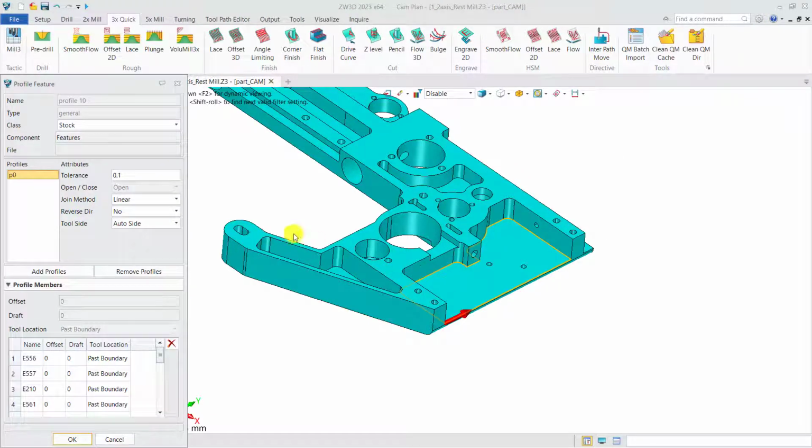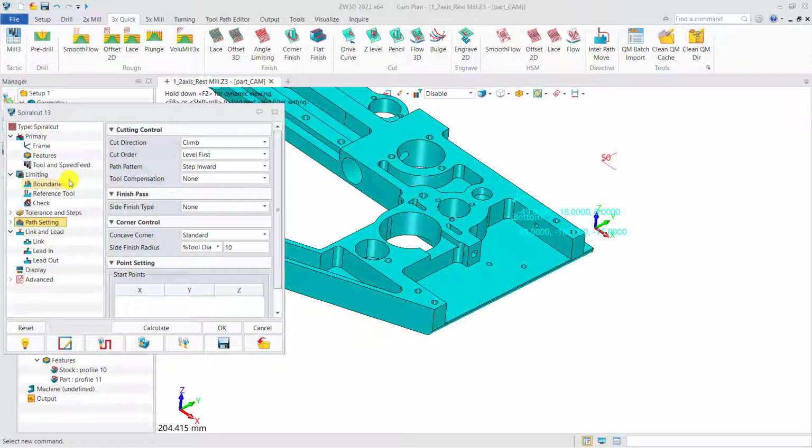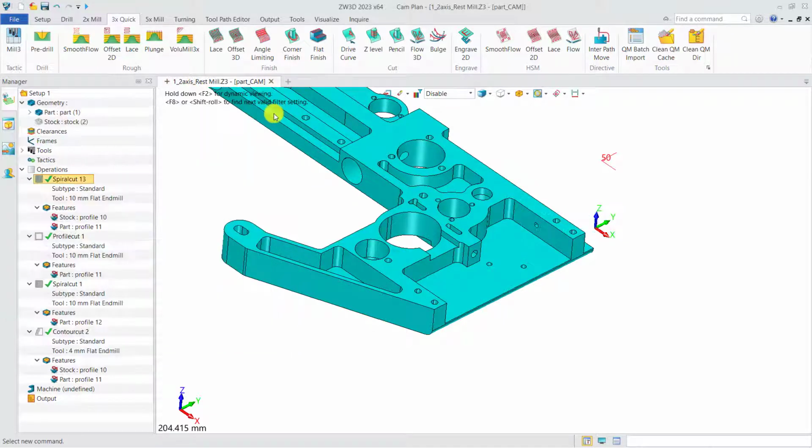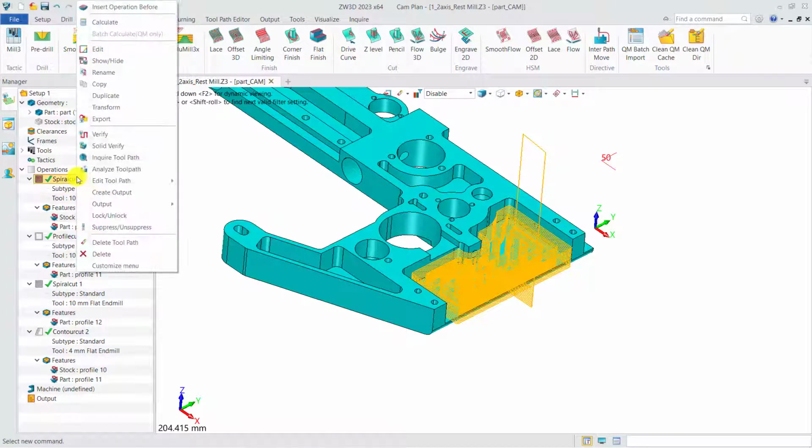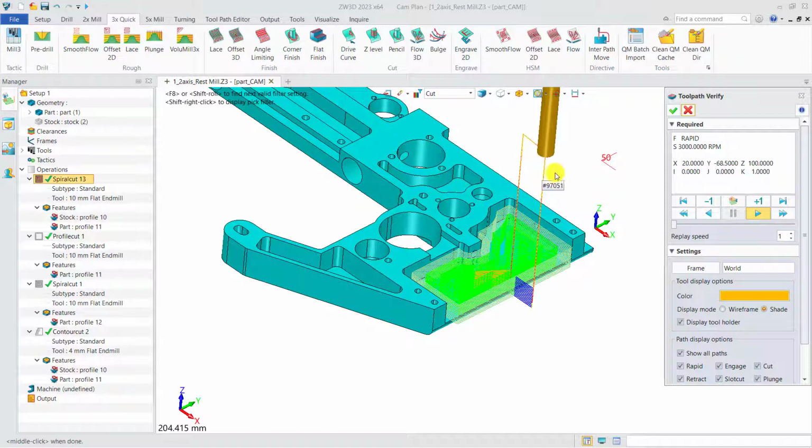Just specify a profile which class is stock and the tool can pass. Then, specify a profile which class is part and the tool cannot pass. And the pass pattern should use step or spiral invert. You can get the toolpath engaged from outside the workpiece.